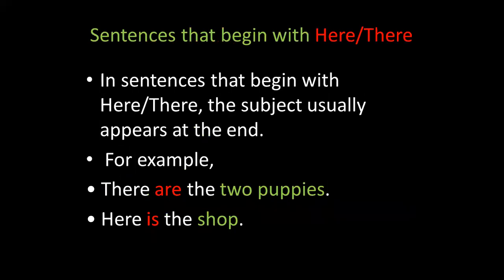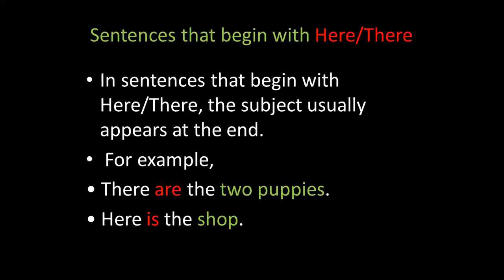Sentences that begin with here or there. In sentences that begin with here or there, the subject usually appears at the end. For example, there are the two puppies. In this sentence, the sentence has begun with the word there, followed by the verb, then the subject.